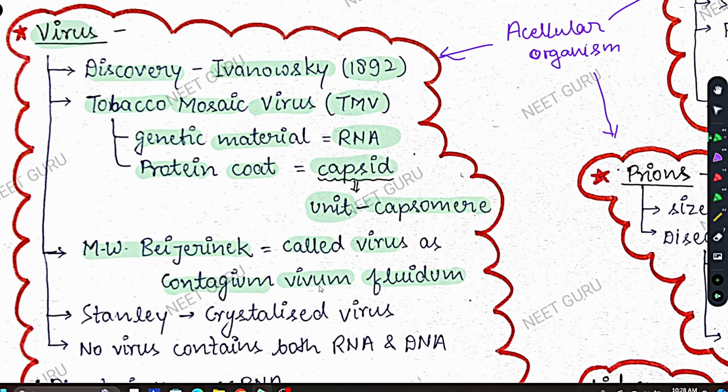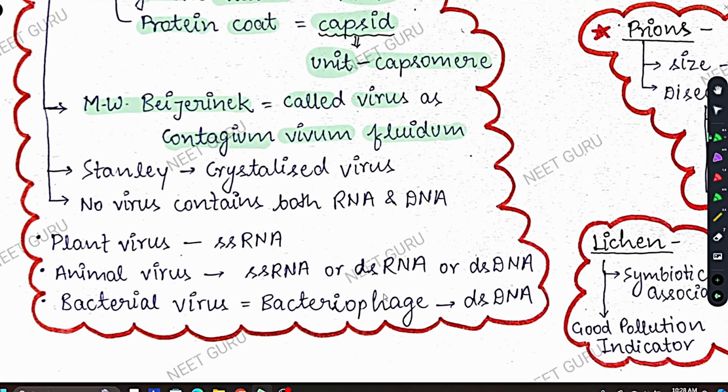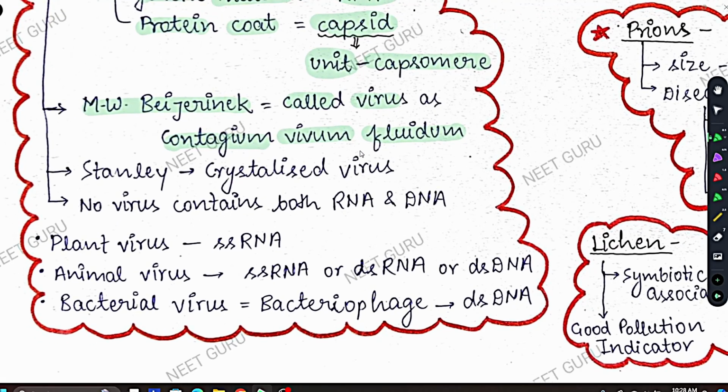Vivum means poison, you can say, and fluidum means fluid. So Beijerinck basically said that virus is an infectious poisonous fluid. This is the meaning of contagium vivum fluidum, and this sentence has already been asked in NEET previous year questions, so you have to learn it carefully.